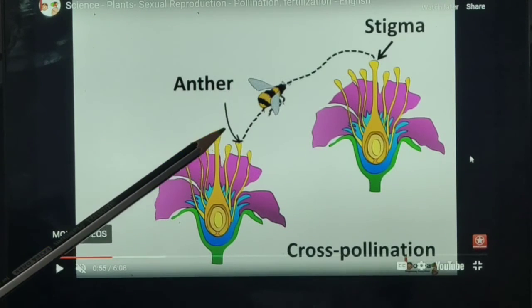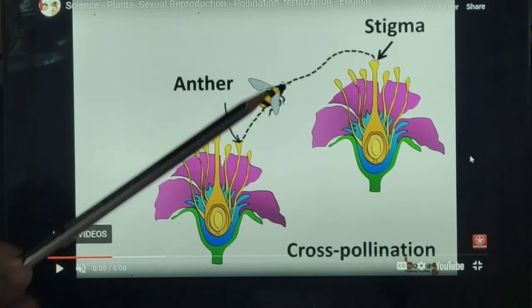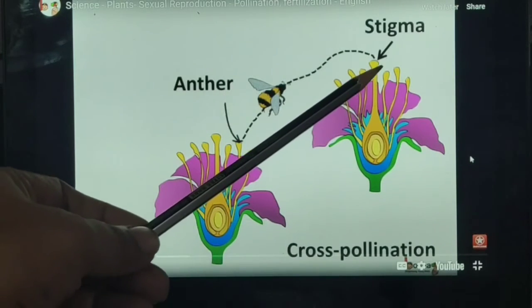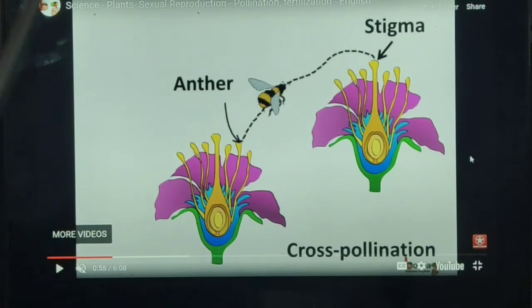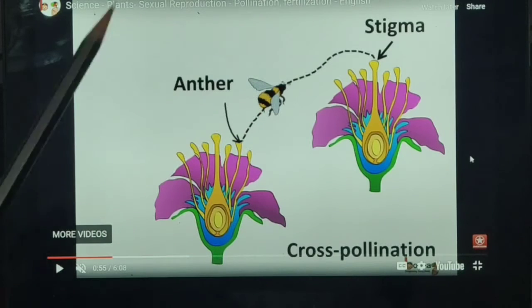From the anther, the pollen grains are transferred to the stigma of another flower. So this is cross pollination. Pollination can take place with the help of water, wind, or insects.